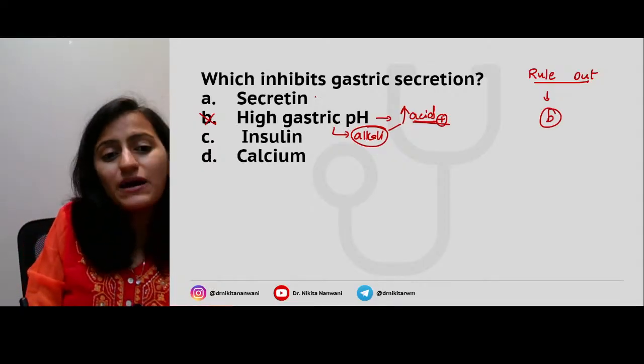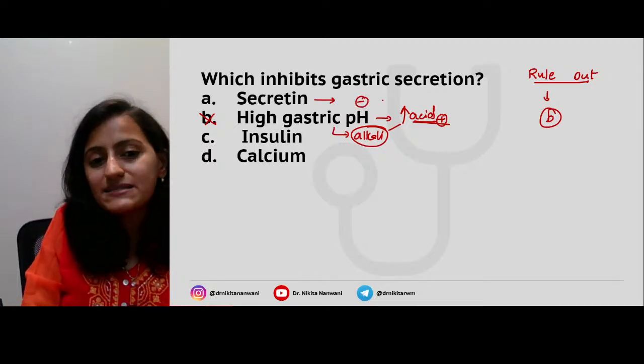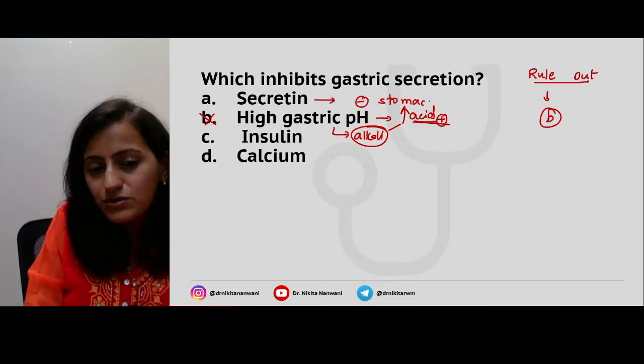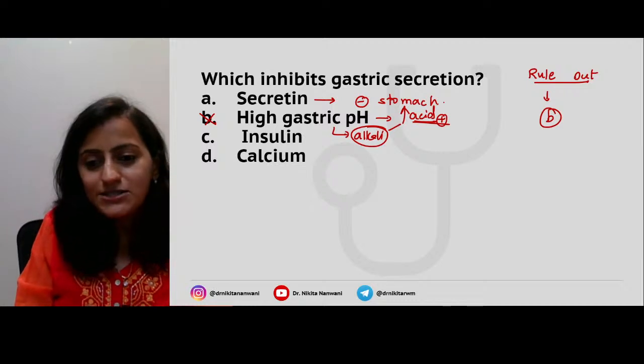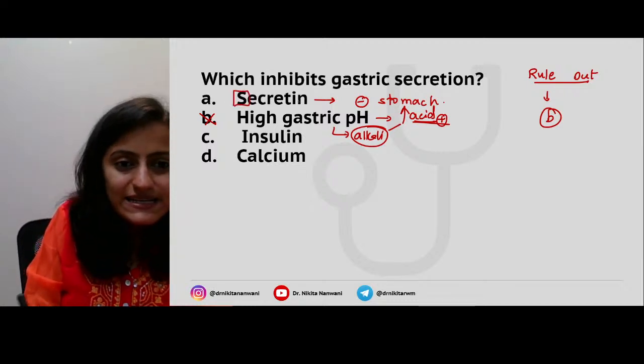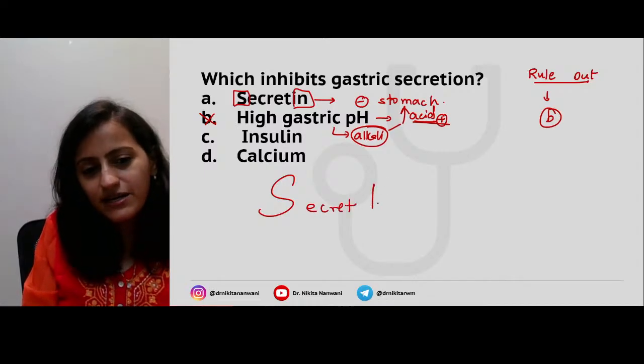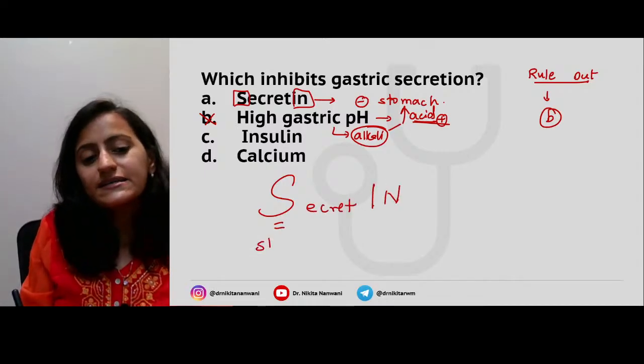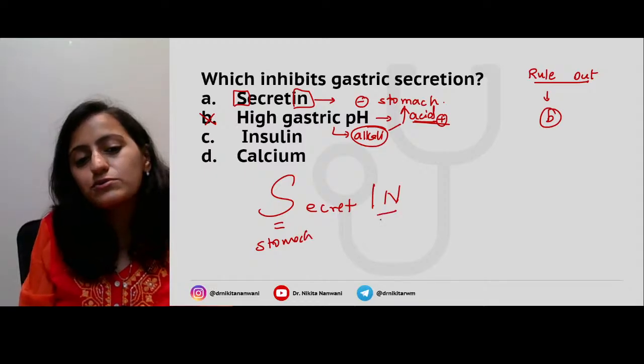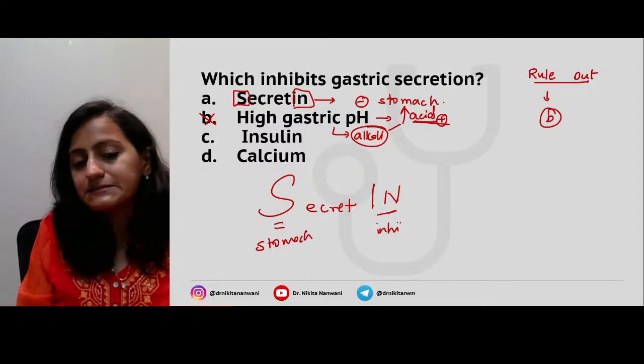Now the next one, remember it's secretin basically, which is inhibitory to the stomach. Remember that secretin, S and IN, the first and the last. Secretin is basically inhibitory to the stomach entirely.